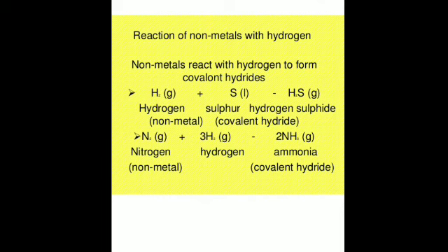That is the reaction with hydrogen and nitrogen, and this reaction between hydrogen and nitrogen is also known as Haber's process, and this reaction is a reversible reaction, and it takes place at a temperature of 450 to 500 degrees Celsius and pressure of 200 atmospheres in the presence of iron as the catalyst and molybdenum as a promoter, and the product is ammonia gas.